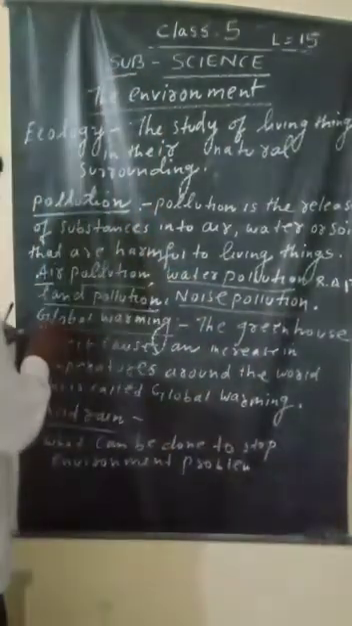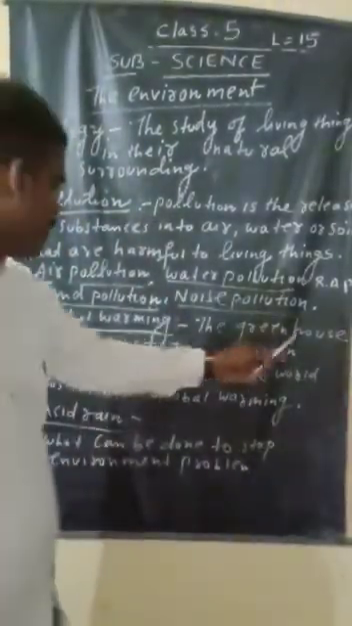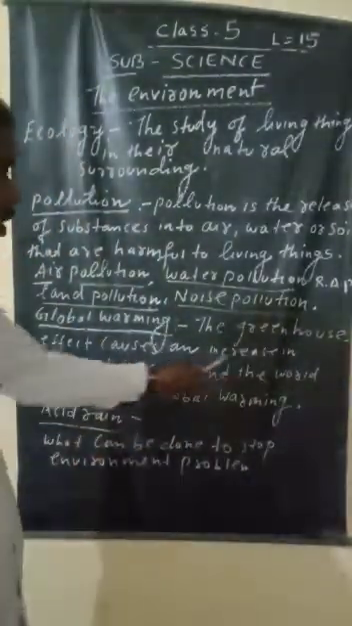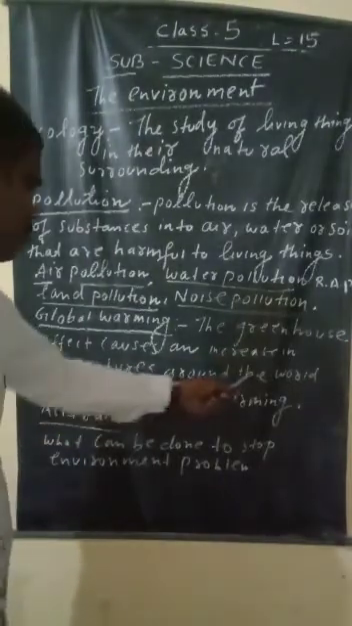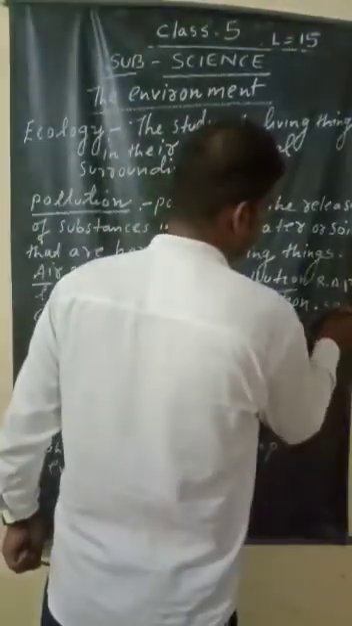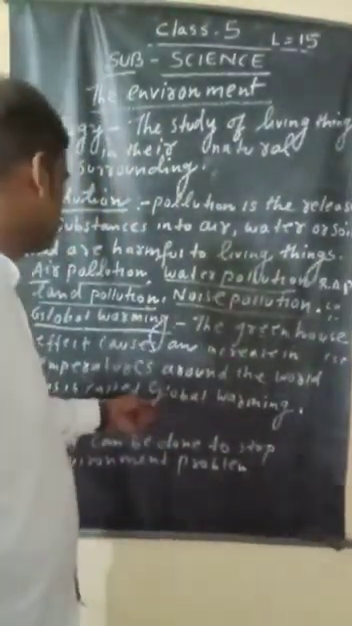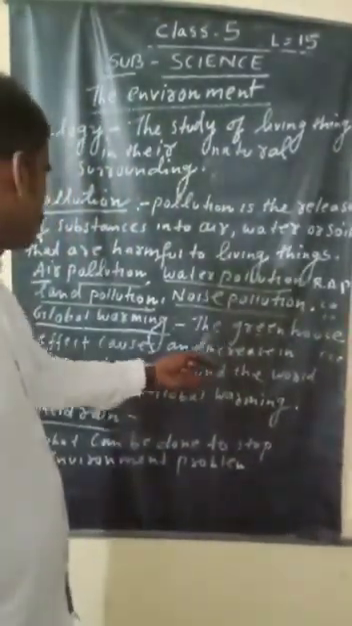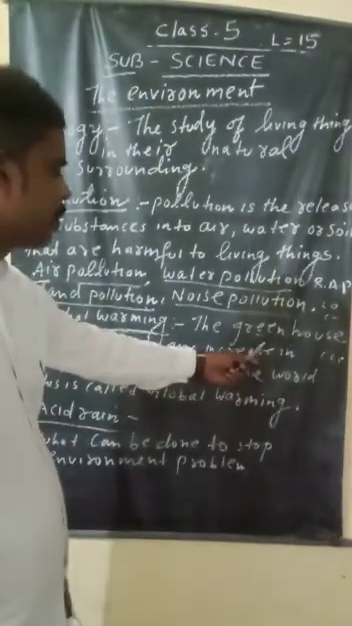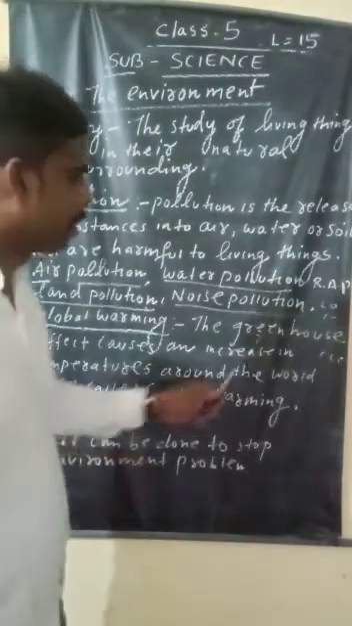Now, this is a very important topic to come to here. This is global warming. The greenhouse effect causes an increase in the temperature around the world. This is called global warming. The greenhouse effect means an increase of CO2, carbon dioxide, and chlorofluorocarbons. It causes lots of problems for us. That's why we need to control global warming by stopping vehicles, and using CNG gas also.